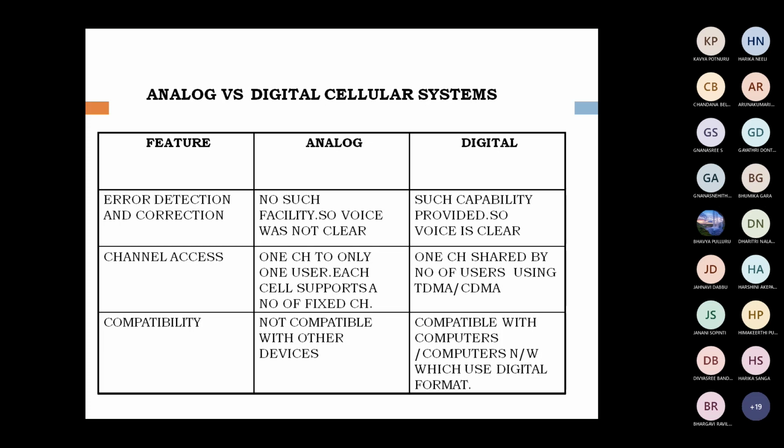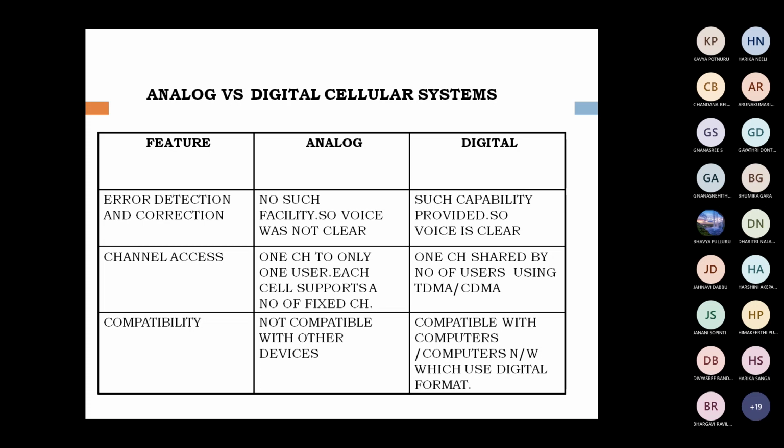Next one is channel access. In an analog system, only one channel is available for one user. That is, one channel is fixed for one user. The same channel is not used by another. But in digital systems, the same channel can be shared by many users by using the techniques of TDMA and CDMA, that is time division multiple access or code division multiple access. We are discussing TDMA and CDMA in the 5th unit.